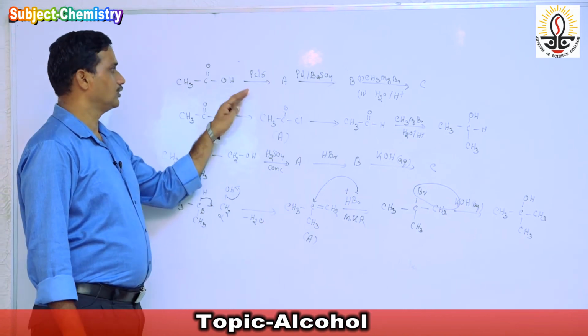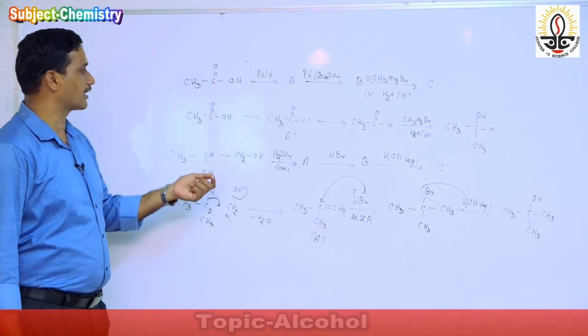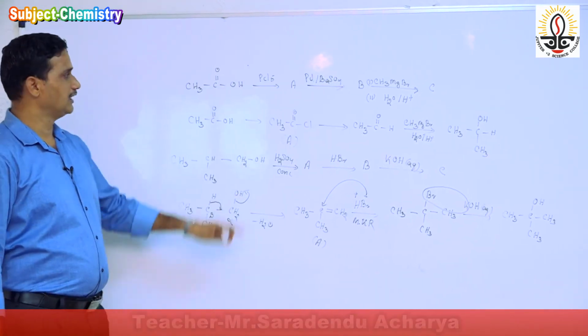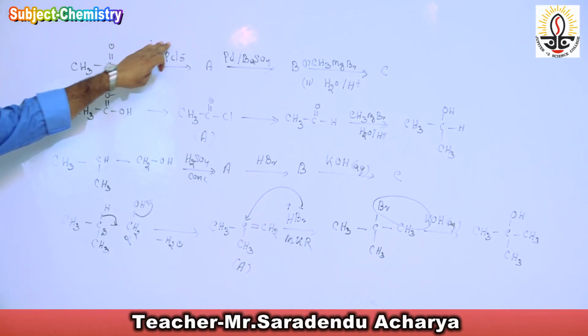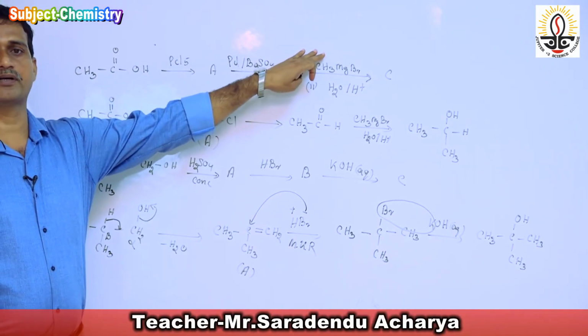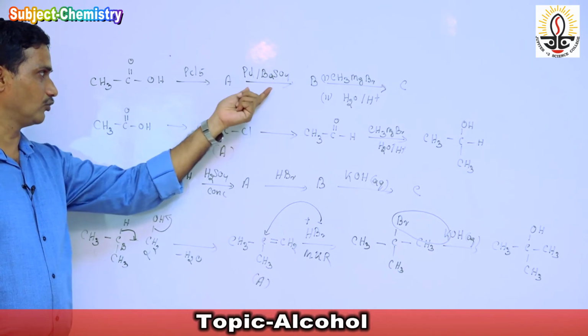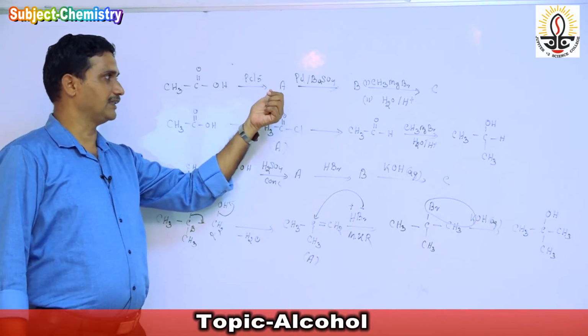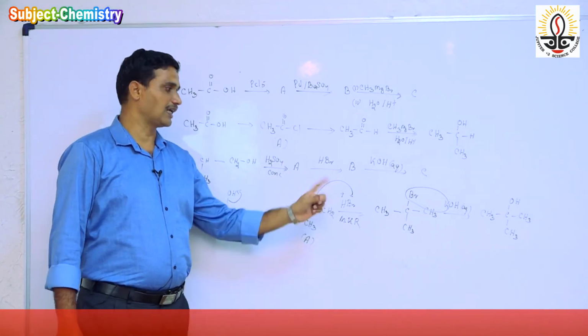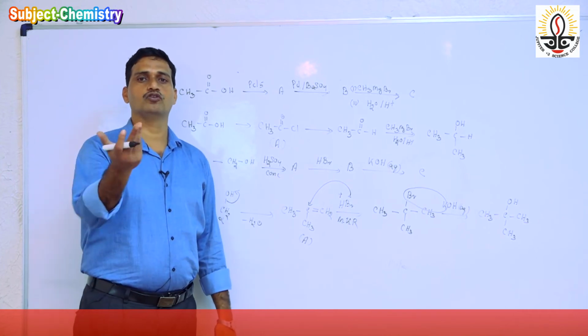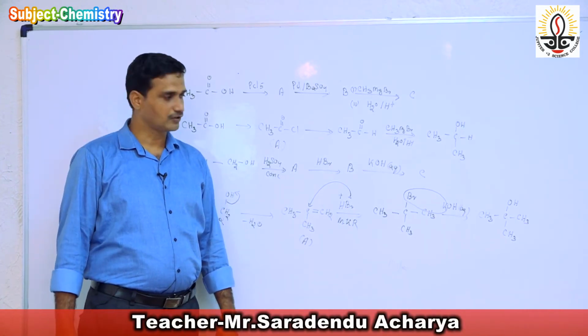When you work out this type of roadmap question, you first find out the reagent used for the formation of the product. By knowing the reagent, you can decide what the reaction is, how it takes place and what product you get.